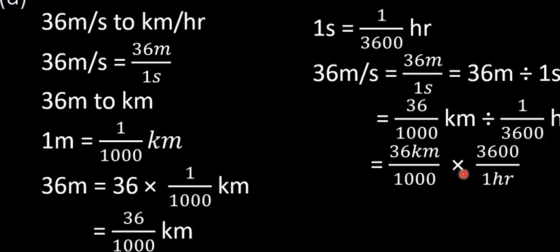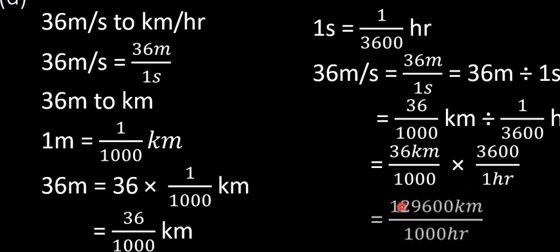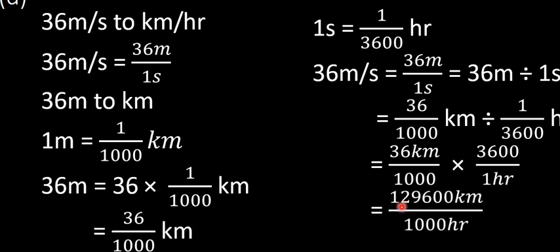When we multiply 36 kilometers times 3,600, that gives us 129,600 kilometers, divided by 1,000 times 1 hour, that's 1,000 hours. So we shall have 129,600 kilometers divided by 1,000 hours.